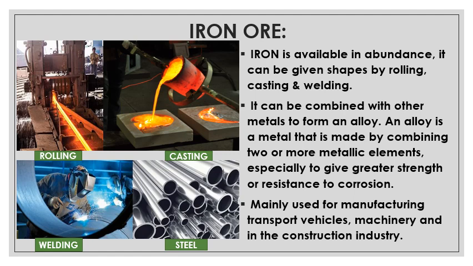In the second picture you can see the casting: first of all we heat up iron ore, and then we pour the molten iron into a mold. The mold has a hollow cavity of the desired shape, we pour the iron into that mold, and after that we get the desired shape of our iron. So casting is for shaping the metal.